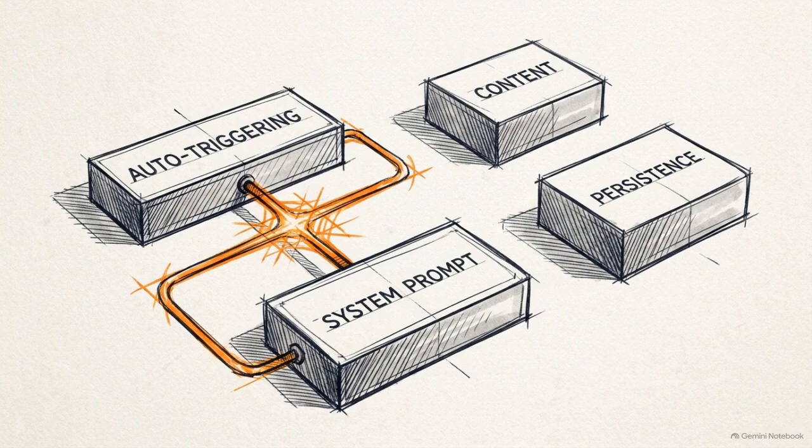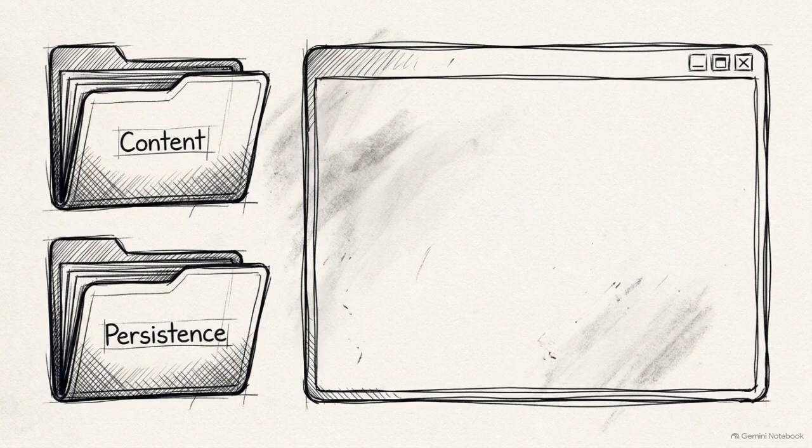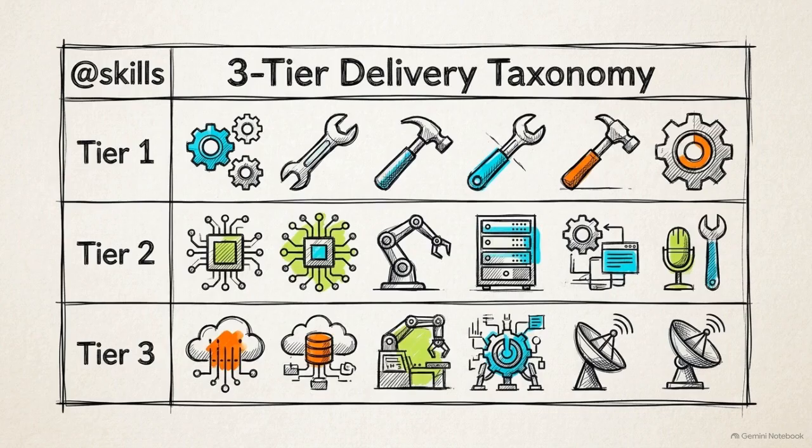Only auto-triggering requires space in the system prompt. Content and persistence can live entirely outside the model's active attention. By disentangling auto-triggering from storage, the @Skills protocol categorizes skills into a new three-tier delivery taxonomy optimized for token spend. This sorting matrix evaluates every skill based on its token footprint and required availability.